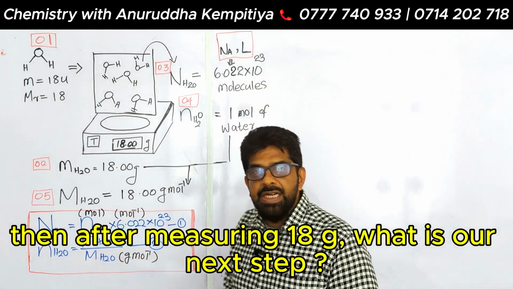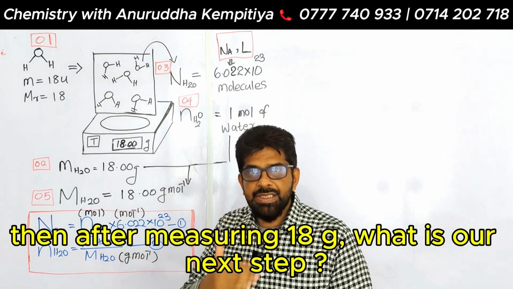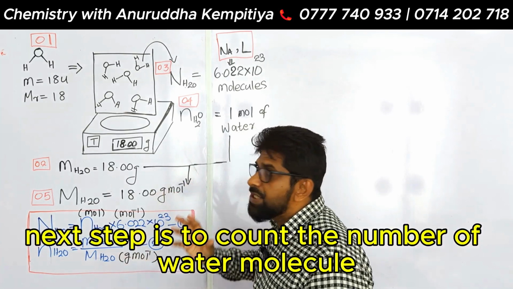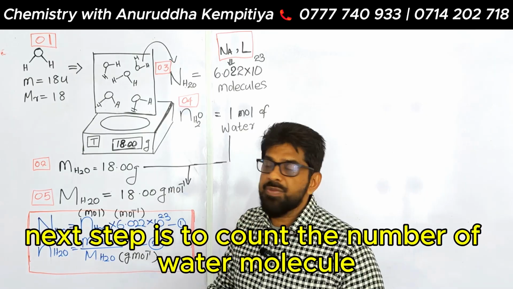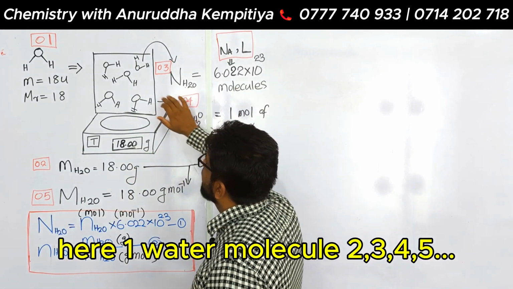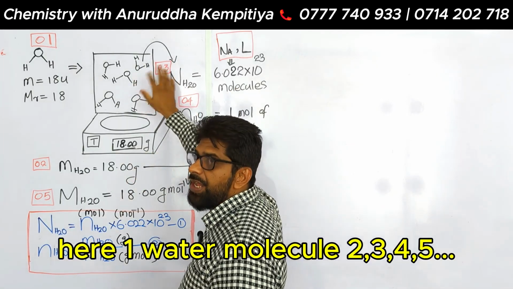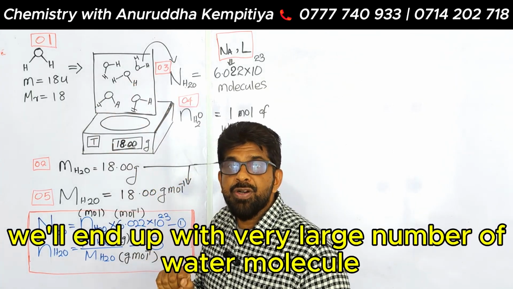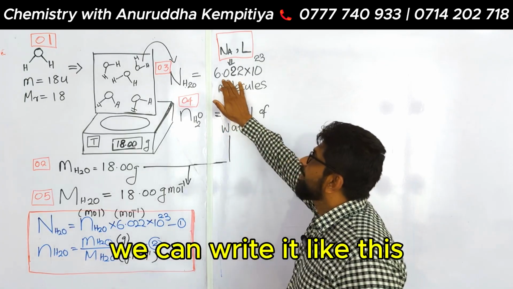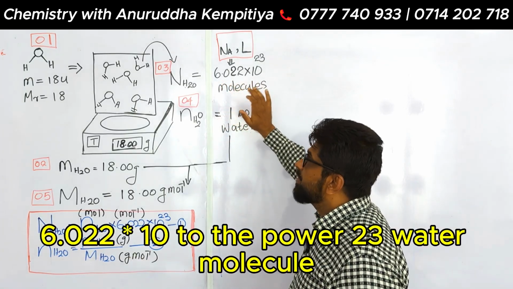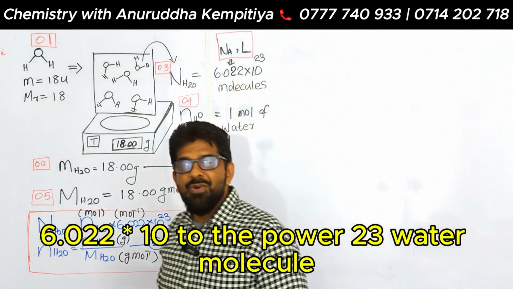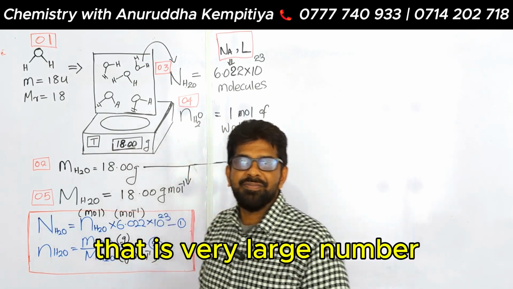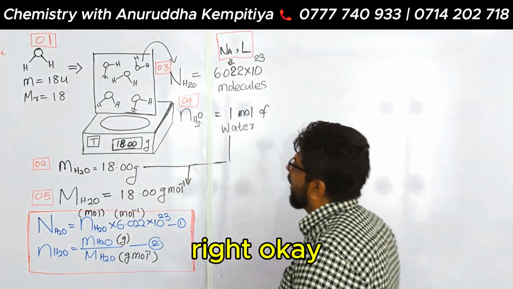Then after measuring 18 grams, what is our next step? Okay, the next step is to count the number of water molecules. Right, here one water molecule, 2, 3, 4, 5. We'll end up with a very large number of water molecules. We can write it like this: 6.022 times 10 to the power 23 water molecules. That is a very large number. Right. Okay.